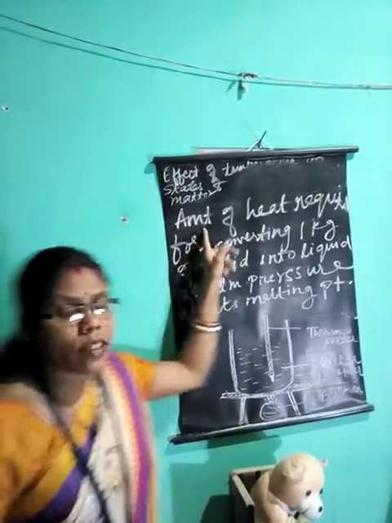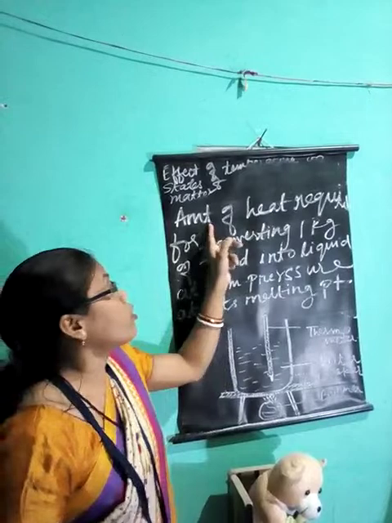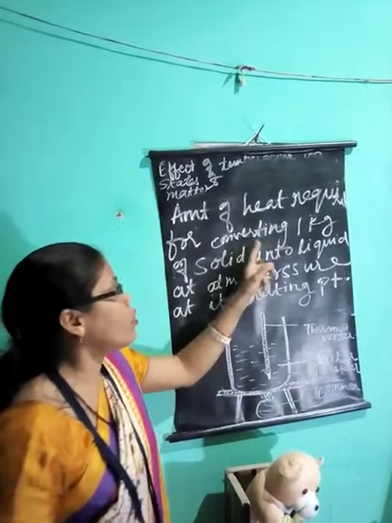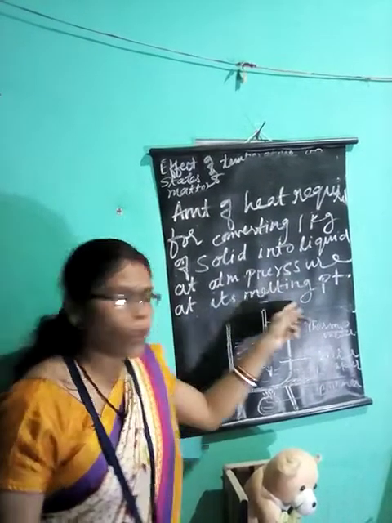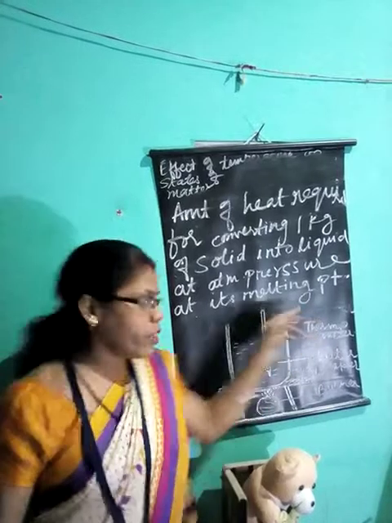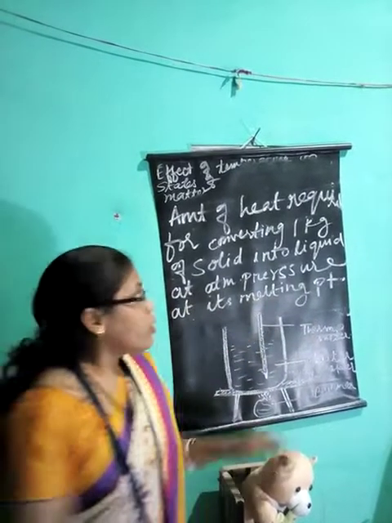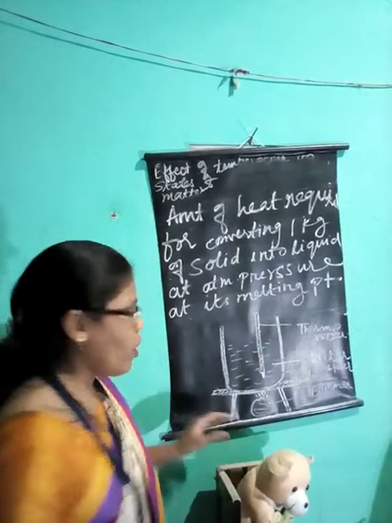So this is called latent heat of fusion. Latent heat of fusion is the amount of heat energy required for converting 1 kg of solid into liquid at atmospheric pressure at its melting point. The melting point of ice is 0 degree centigrade. You know that, and hence this is the latent heat of fusion for ice.